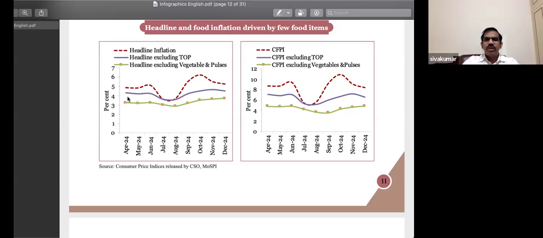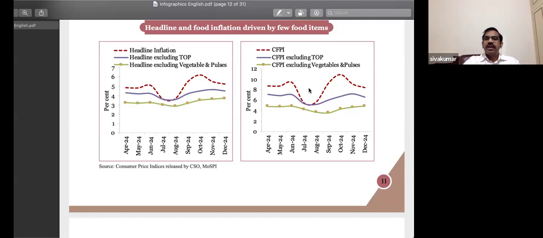Okay, so now let's look at the green line, the light green one. If you look at the headline inflation by removing vegetables and pulses, then you would notice it's on an average around 3%, and it's much more stable. So what the graph conveys is that the primary driver of inflation is the food basket, and especially perishable commodities.